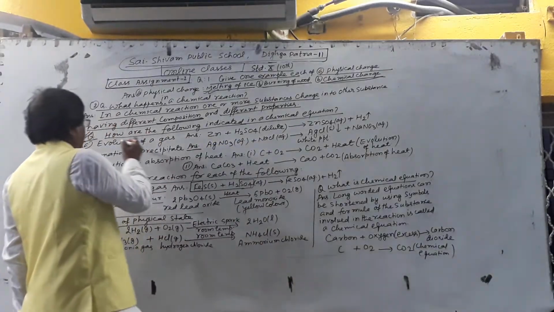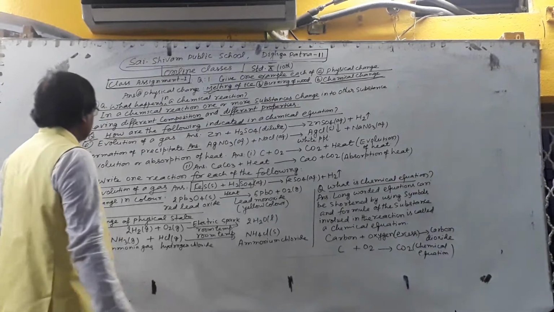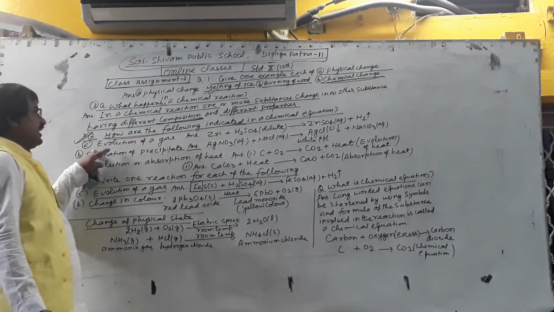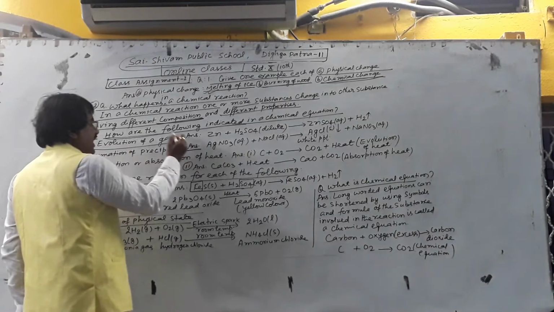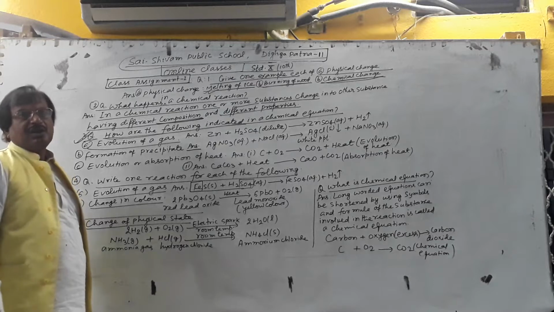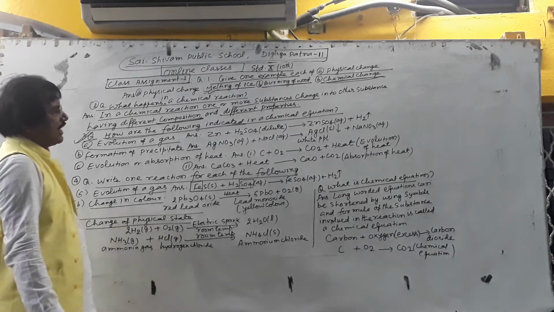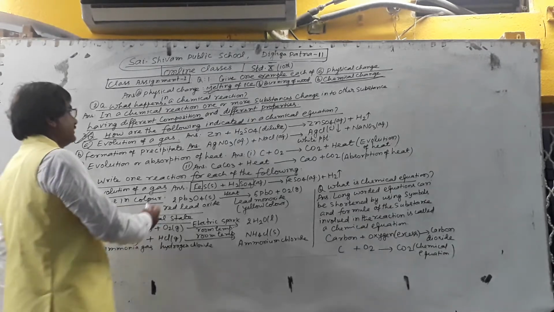How can you show, with the help of a chemical equation, the evolution of gas?